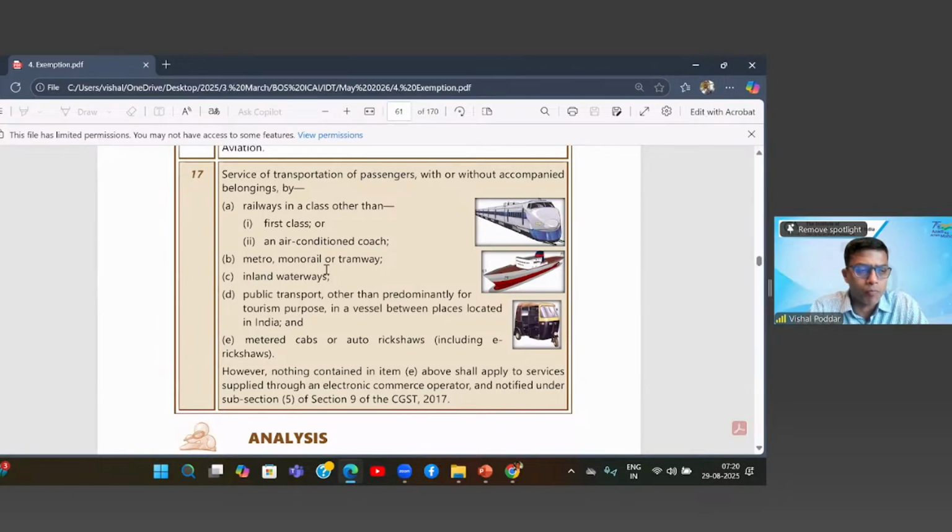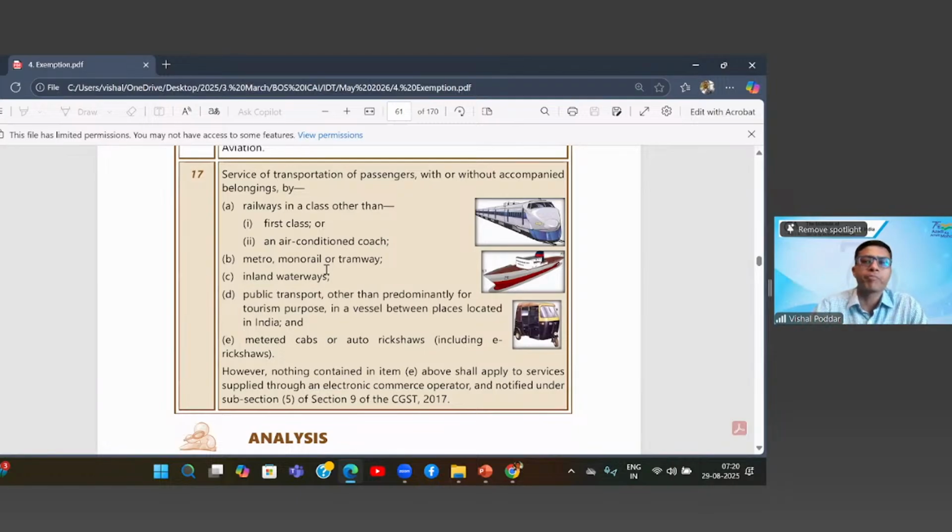However, nothing contained in items A to E above shall apply to services supplied through an electronic commerce operator and notified under subsection 5 of section 9 of the CGST Act 2017. Now here they have covered all modes.